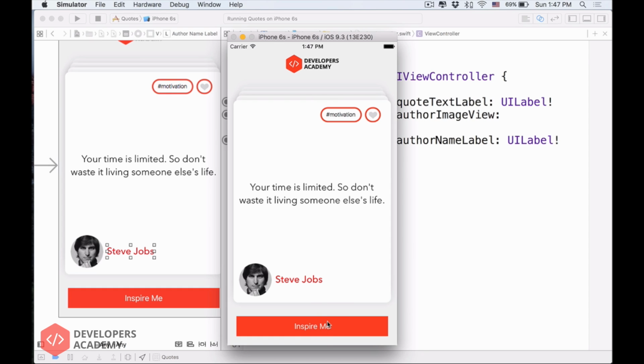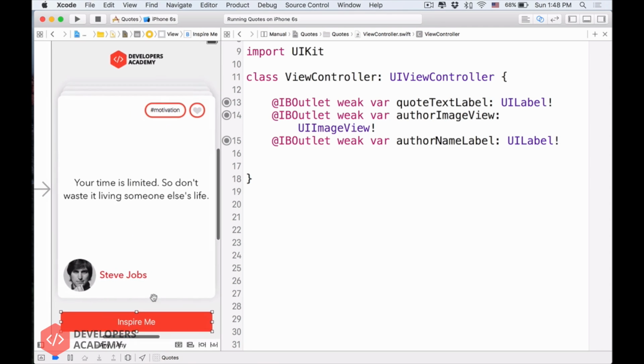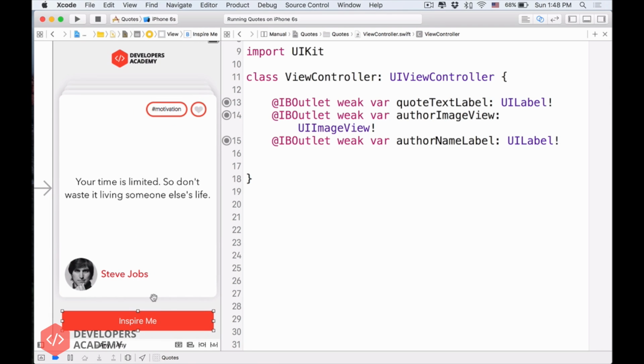So let's deal with this. Now, what we want to do is, when we click onto this Inspire Me button, we want to trigger something in our code.